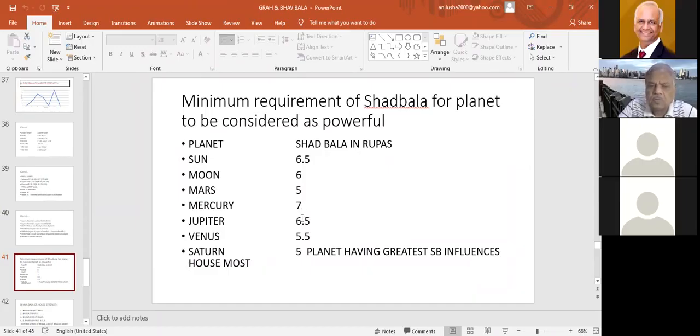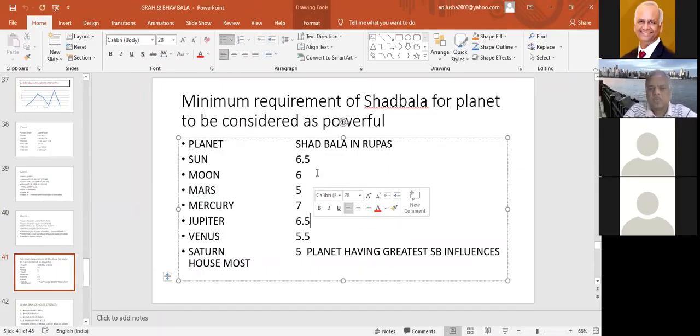This value may differ from book to book, just as you've seen in the software, where they say Mercury 7 and Jupiter 7. Anyway, that is immaterial. There is a minimum requirement so that we can call that planet sufficiently strong. Naturally, Mars is basically concerned with physical strength only, so we don't want it to be very strong, because even a lesser one will do. Particularly, these two planets should be very strong, Mercury and Jupiter. So in comparison to this minimum requirement, we compare the strength in each horoscope.